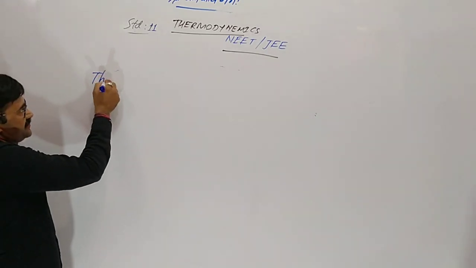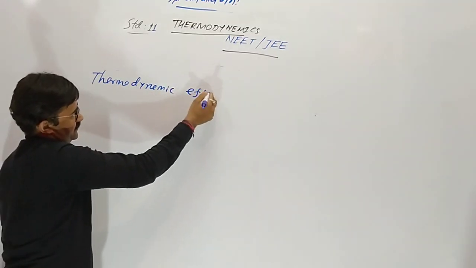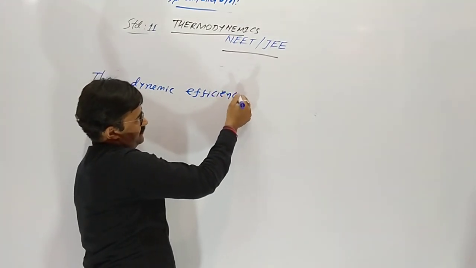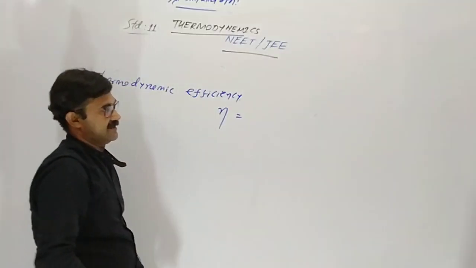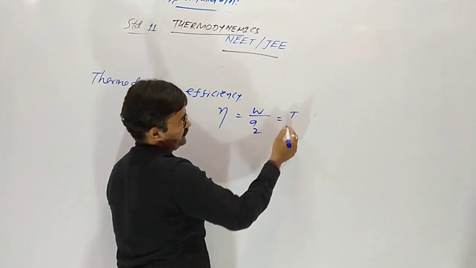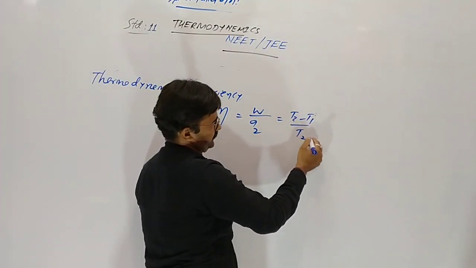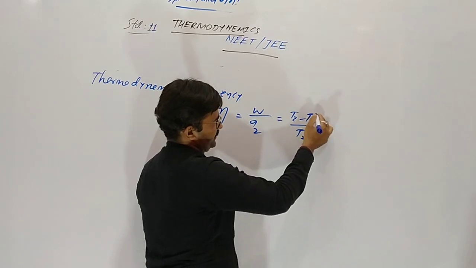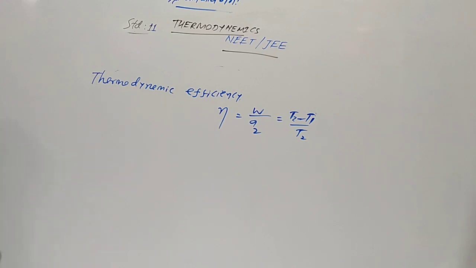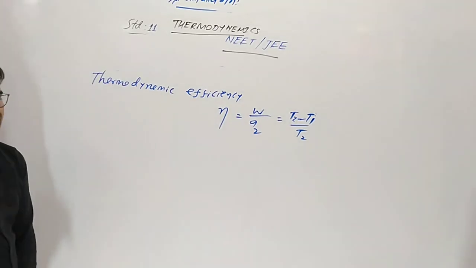Thermodynamic efficiency. Second, thermodynamic efficiency is represented as eta. Eta is equal to W upon Q2, otherwise (T2 minus T1) upon T2. With the help of this formula, we can define the efficiency, eta, of any heat engine.